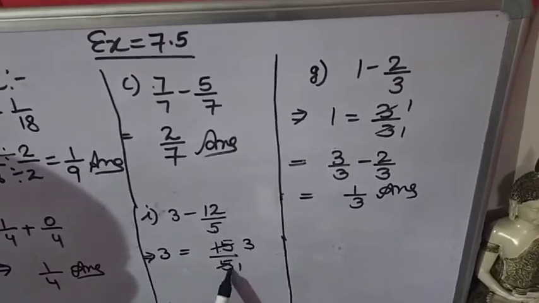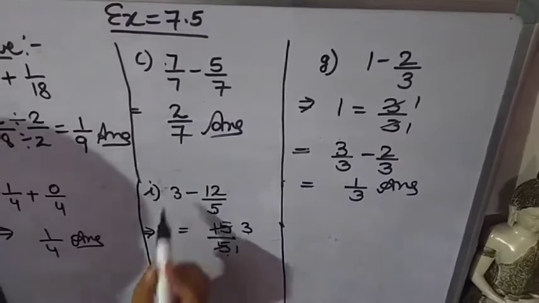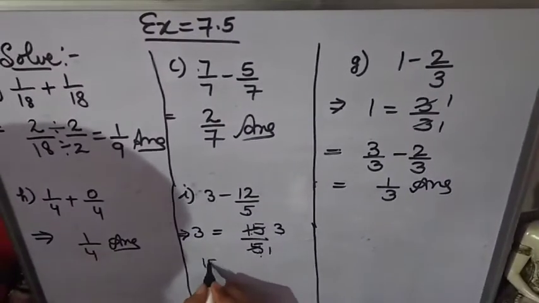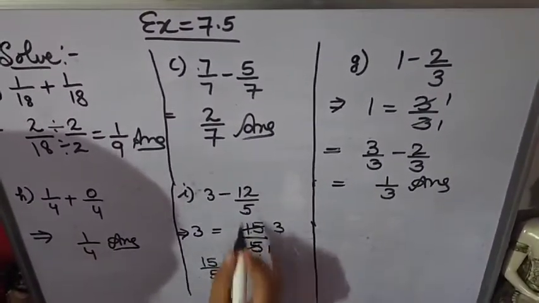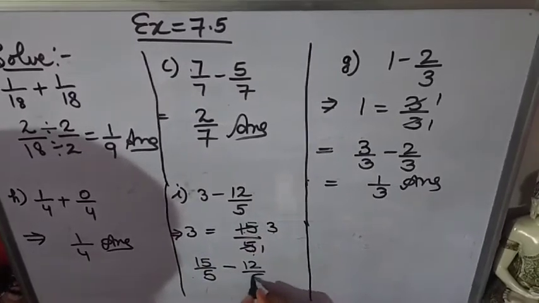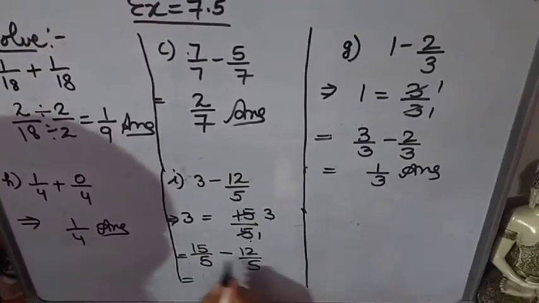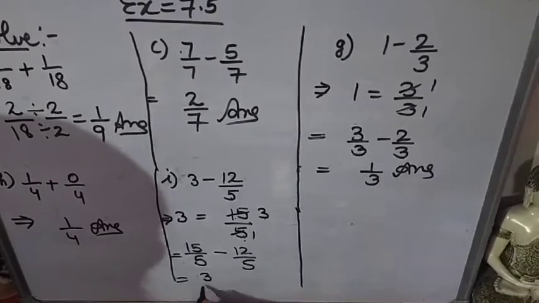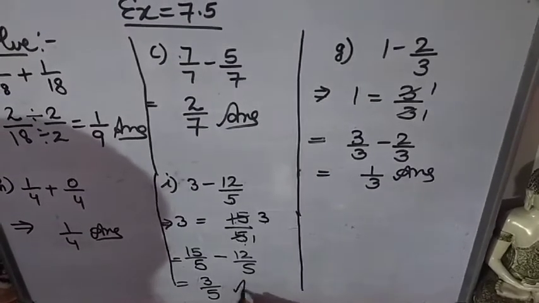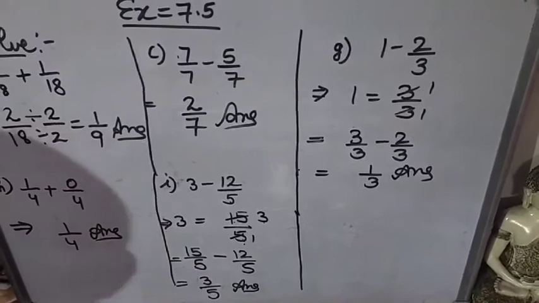Same denominator you have to take here. So instead of 3, you will write here 15 upon 5 minus 12 upon 5. Now subtract it. 15 minus 12 is 3, 3 upon 5. It is in simplest form. So this is the answer.